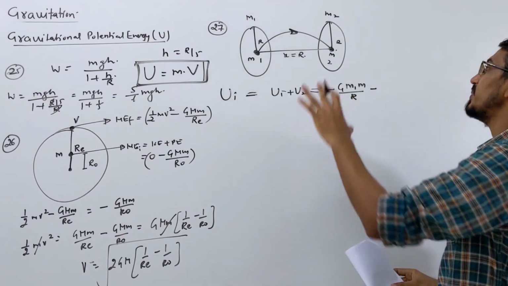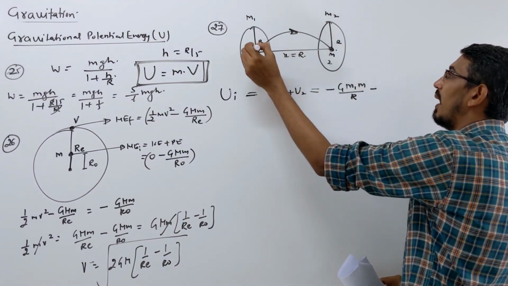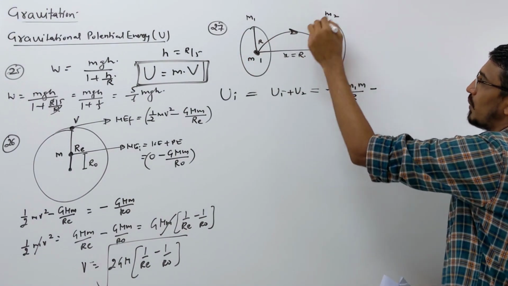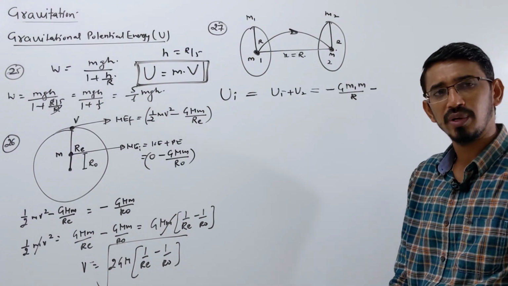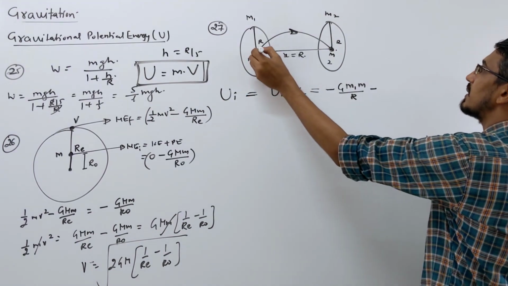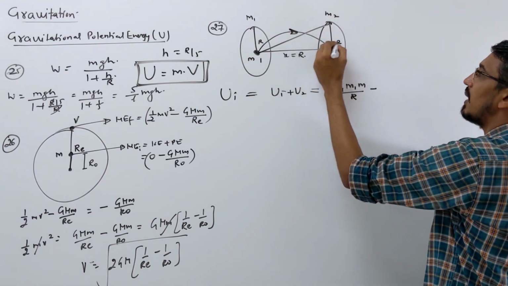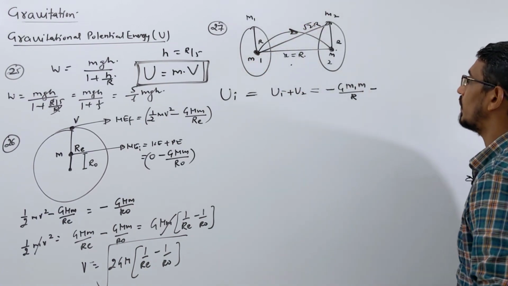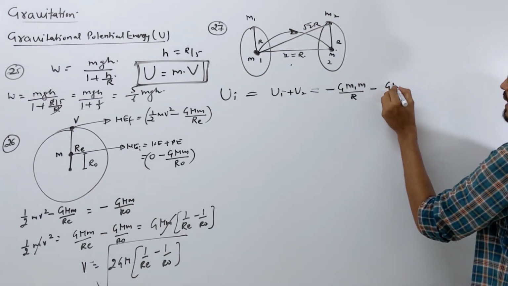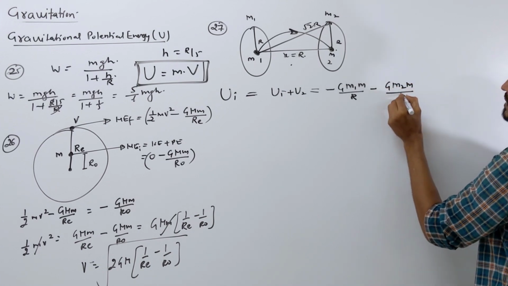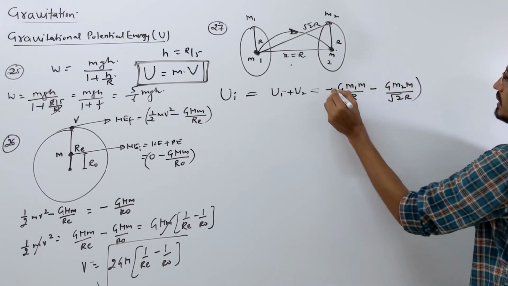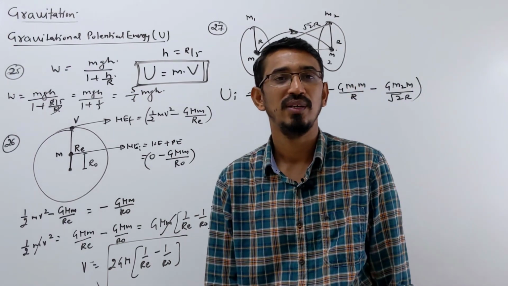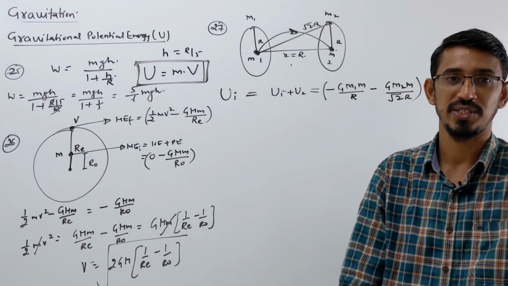What is the potential energy due to this ring for that object placed here? It is placed coaxially for this ring, so the same rule applies. What is the distance? That distance becomes root 2 r. So the answer is minus G m2 m upon root 2 into r. This is the initial potential energy.